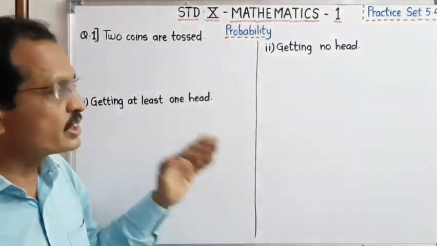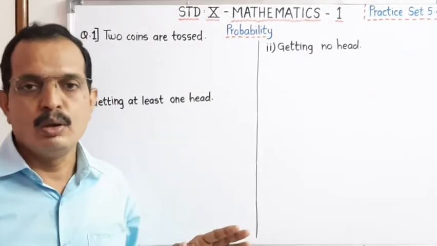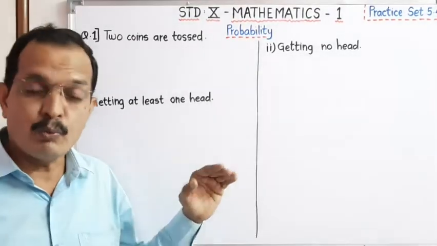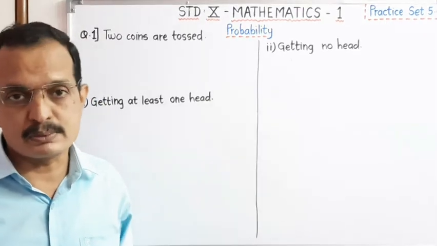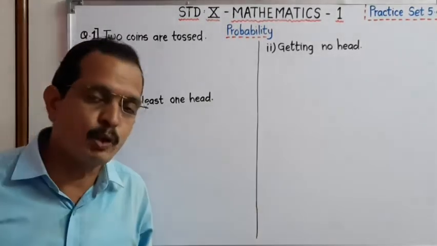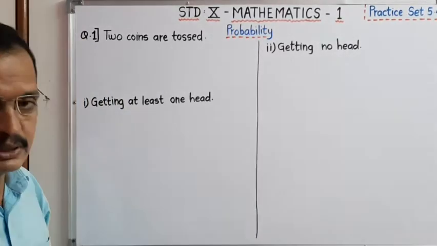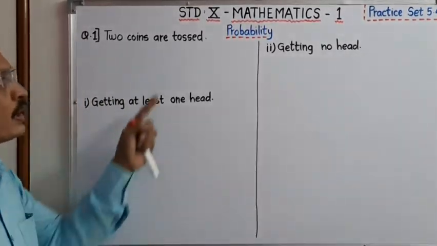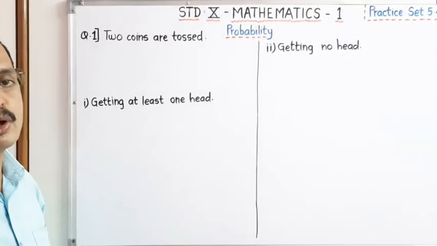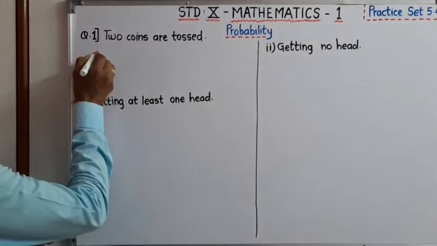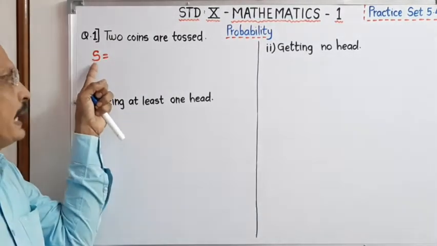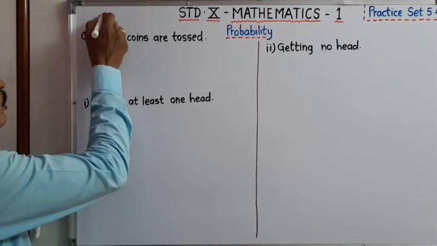Dear student, just now I told you the formula. Probability of a particular event is number of event upon number of sample space. That means we must know the sample space, the sample points and the number of events. Now see here, two coins are tossed. This is a random experiment, and for that random experiment we have to write the sample space. Therefore, dear student, we write the sample space. We use S or the symbol omega.